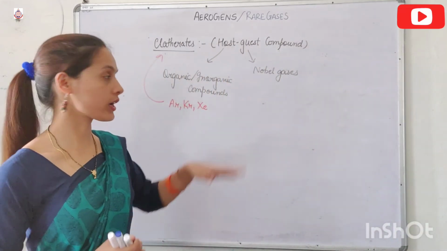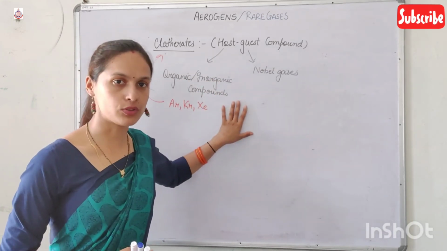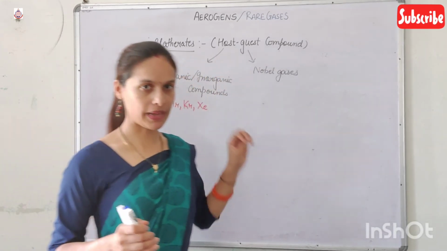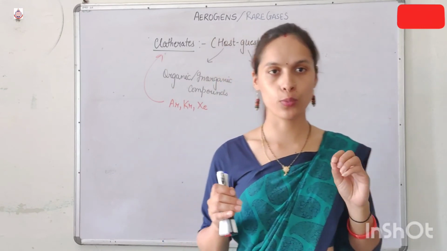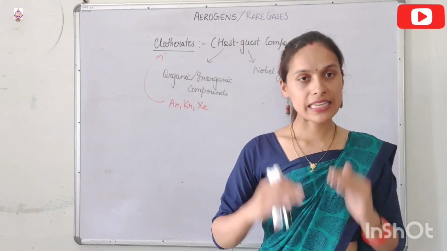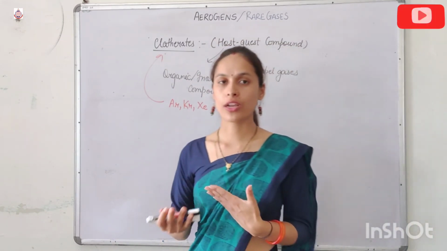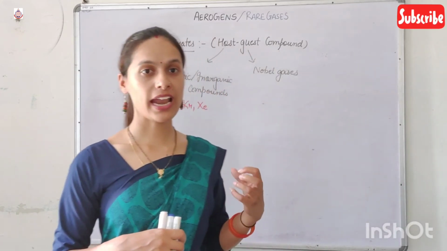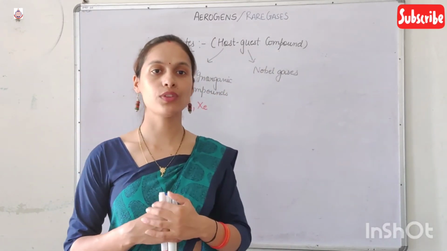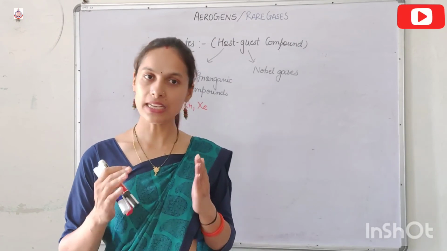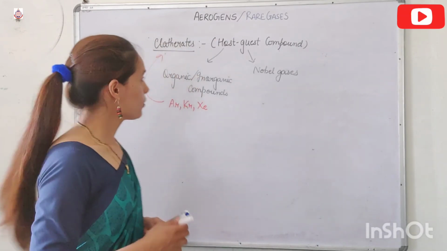So clathrates are compounds formed by the noble gases, which get entrapped in the cavities of the organic and inorganic compounds.